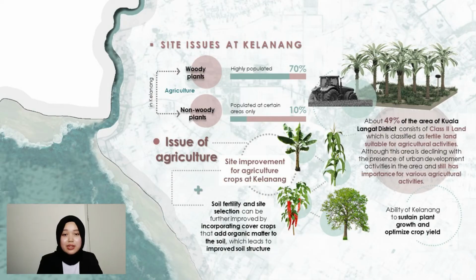First and foremost, Kelanang is mainly populated by agriculture area and we're concerned with site improvement for agriculture crops at Kelanang. It is because soil fertility and site selection can be further improved by incorporating cover crops that add organic matter to the soil, which leads to improved soil structure. For example, 49% of the area of Kuala Langat district consists of Class 2 land, which is classified as fertile land suitable for agriculture activities.